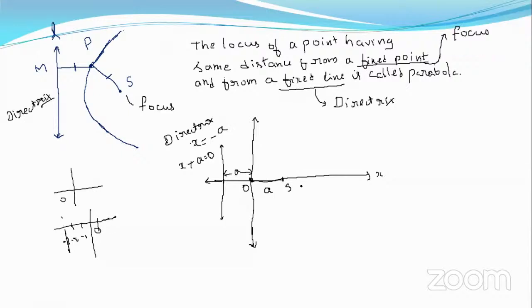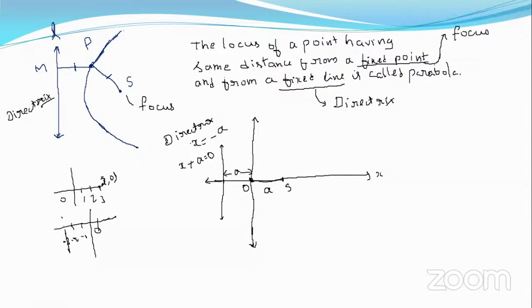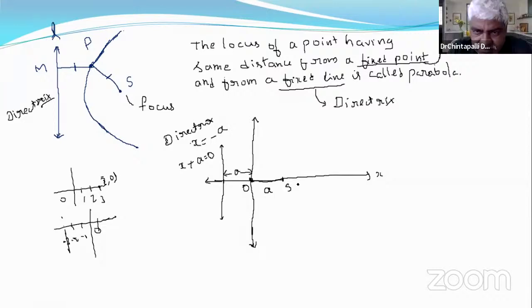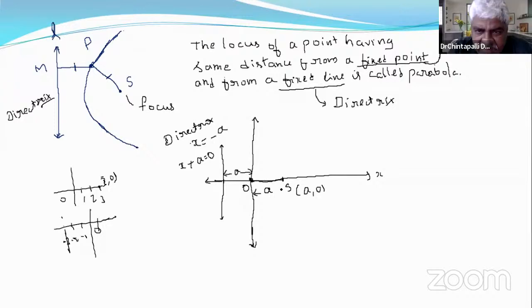No, I'm not drawing a line. I am marking a point. See, 1, 2, 3. Then the coordinates of this point are 3, 0. So S is A comma 0, since the distance is A, so this distance is A units. That's why the coordinates of S are A, 0, right?